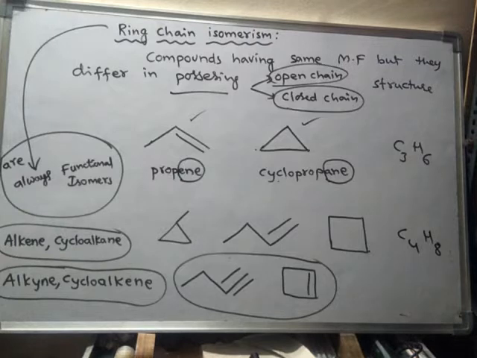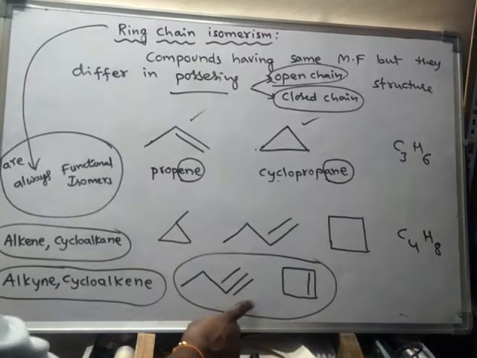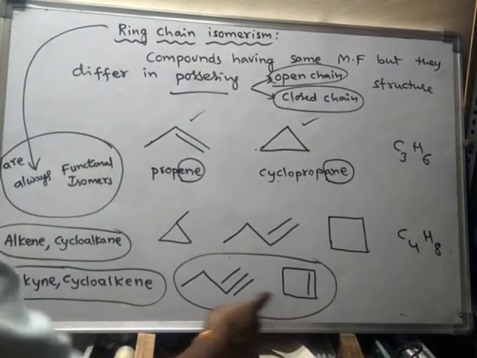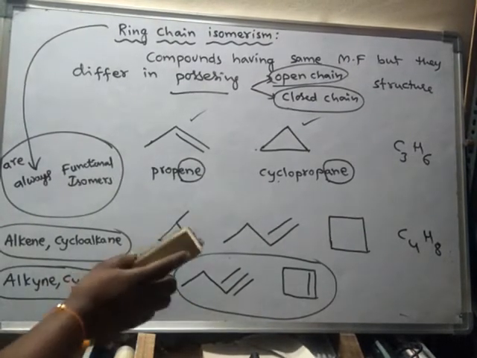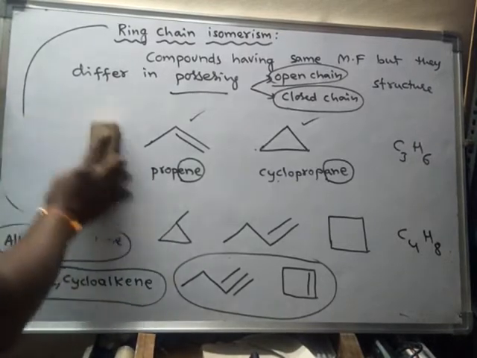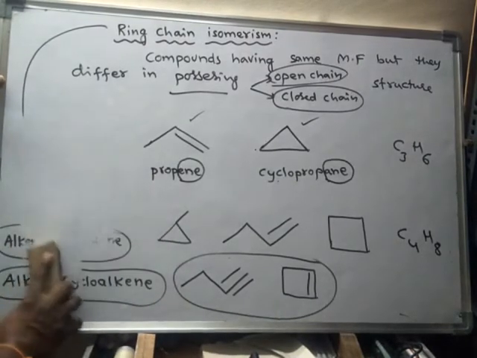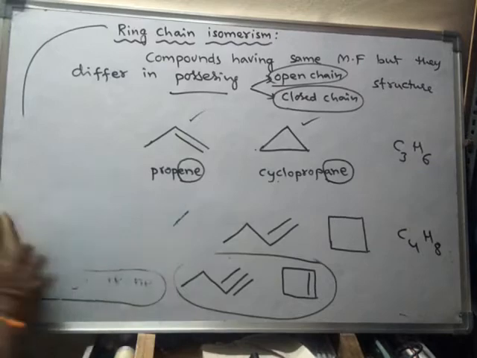This is an alkyne group, and this is an alkene. Even the multiple bonds are sometimes referred to as functional groups. Okay, right. The next type of isomerism is... but first, one more example we will see.